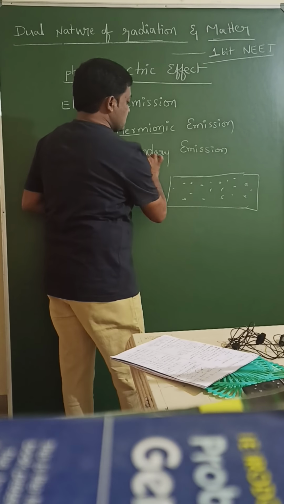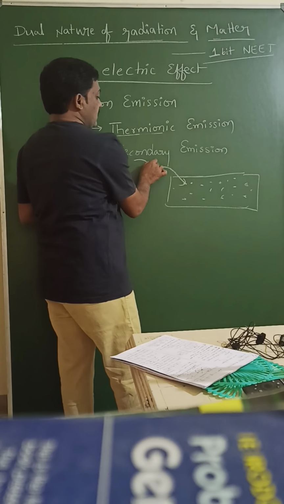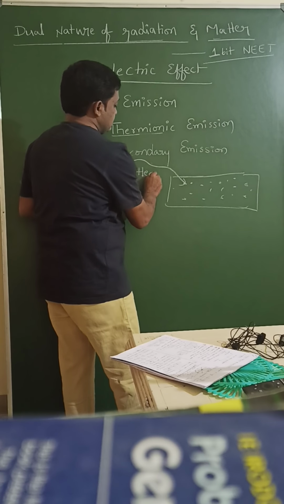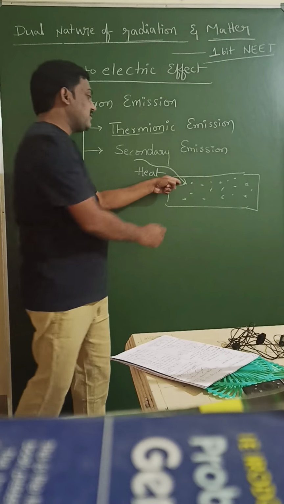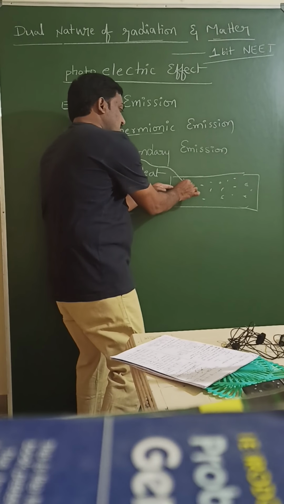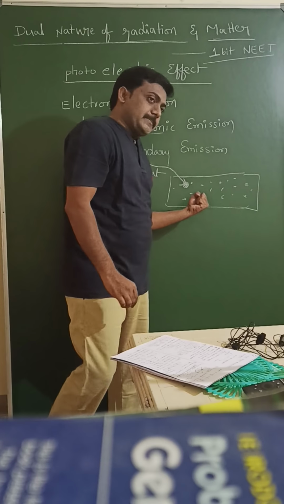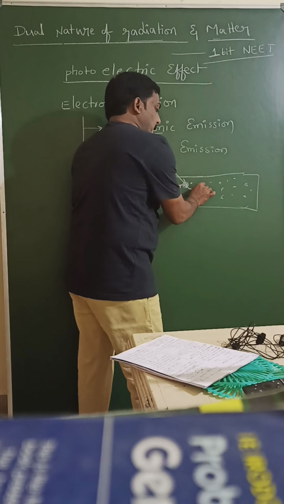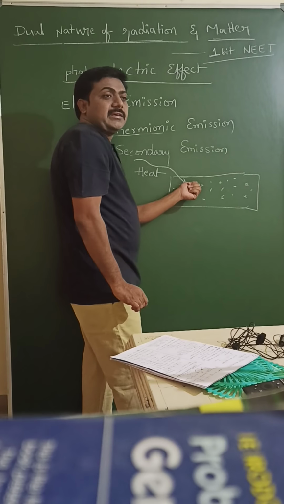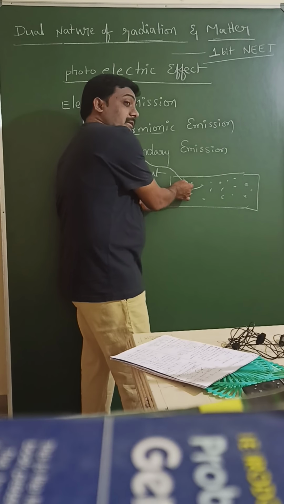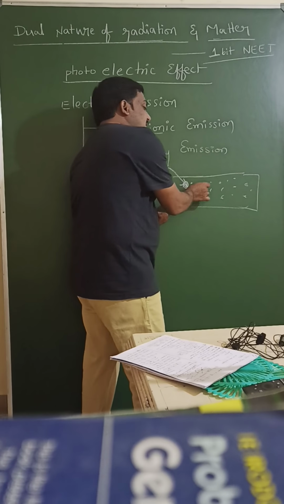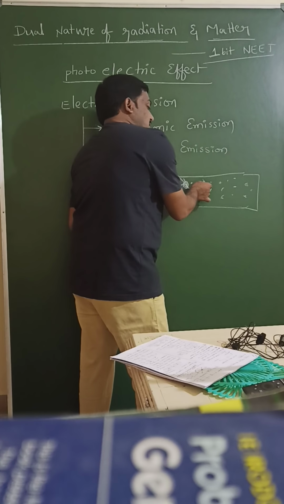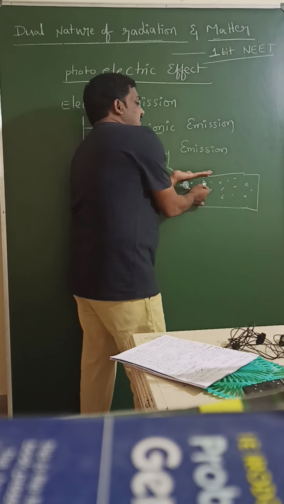Heat radiation is incident on this electron. Then the electron absorbs energy. With that energy, this electron will try to escape. But some electrons are in between. The electron which gains energy hits one more electron. So that electron which is on the surface is emitted.